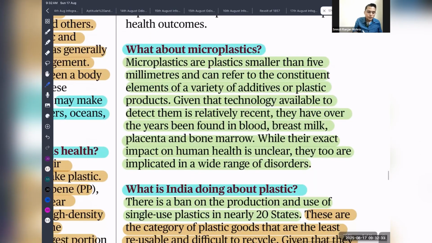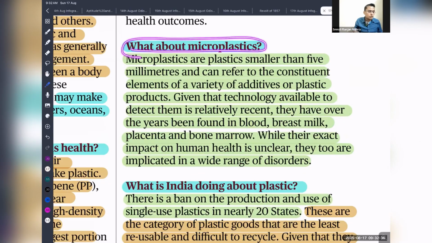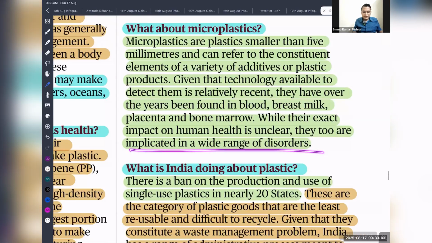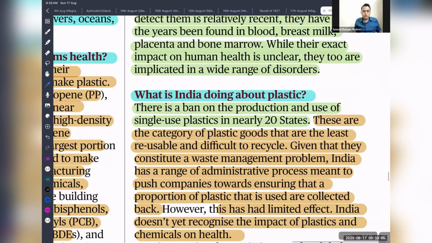The next important issue is microplastic. UPSC has already asked a question on it in the past. What is microplastic? Microplastics are plastics smaller than 5 millimeters. They can refer to the constituent elements of a variety of additives or plastic products. Given that the technology available to detect them is relatively recent, over the years they have been found in blood, breast milk, placenta, and bone marrow. While their exact impact on human health is unclear, they are implicated in a wide range of disorders.